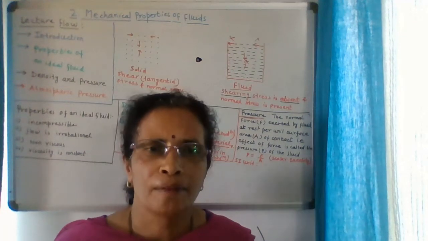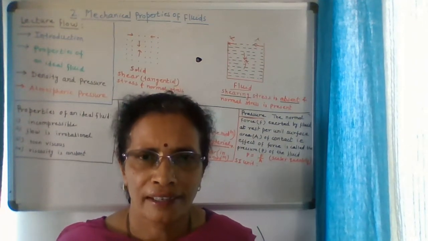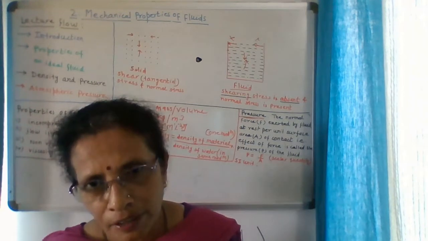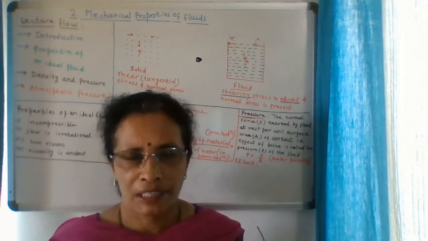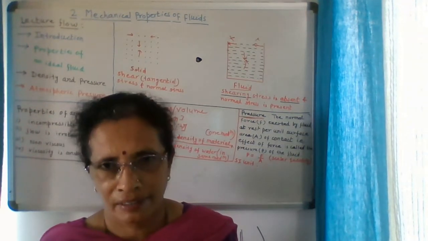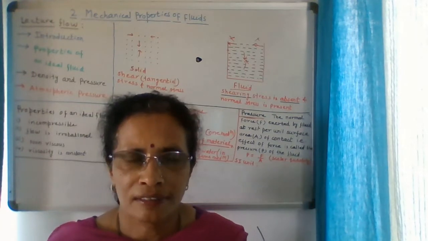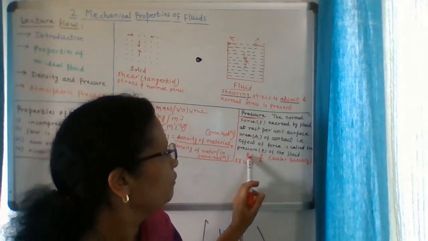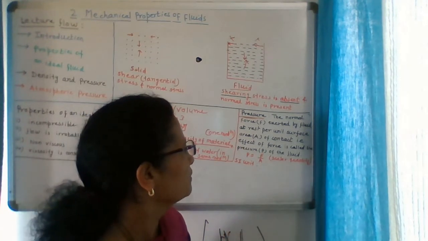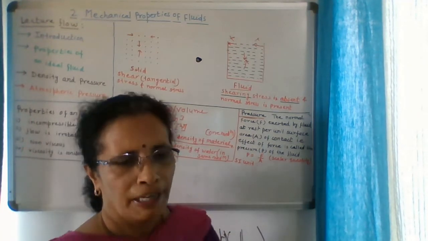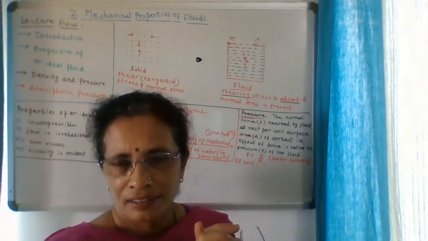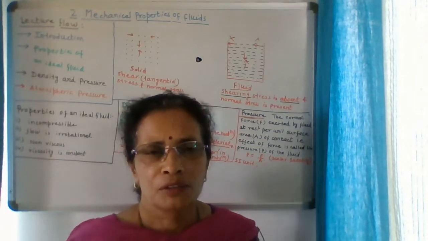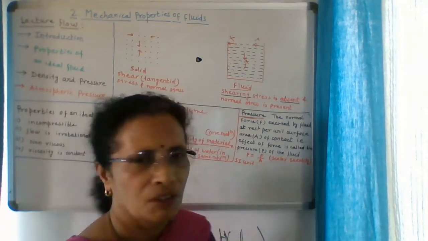So all these examples show that the effect of force is different, right? So this is called the pressure, and this ratio of force and area is called the pressure, where we are applying the force in the normal direction, right? So this ratio is called pressure.